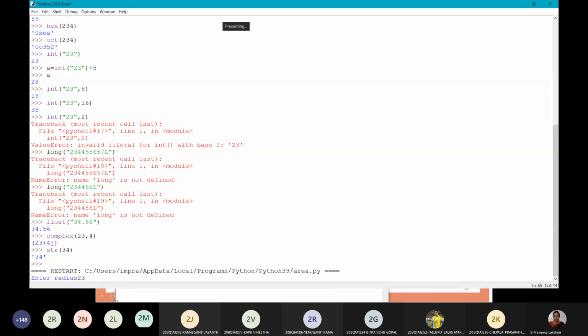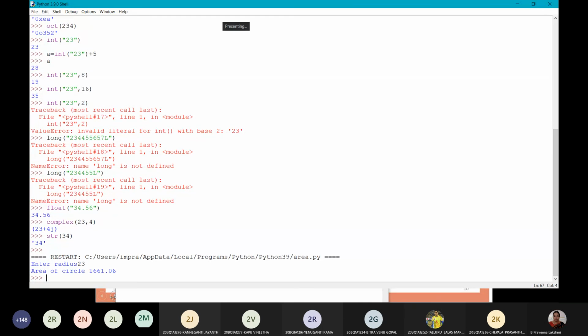Now here you can enter the radius. Say I'm entering 23. Enter. Area of circle is 1661.06. So we converted the radius from string to integer and then found the area of the circle.